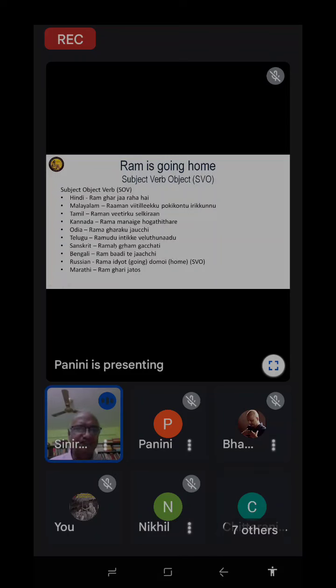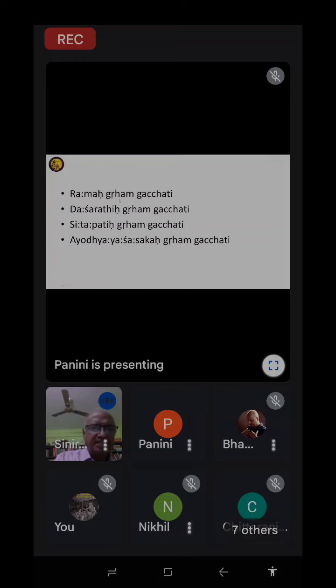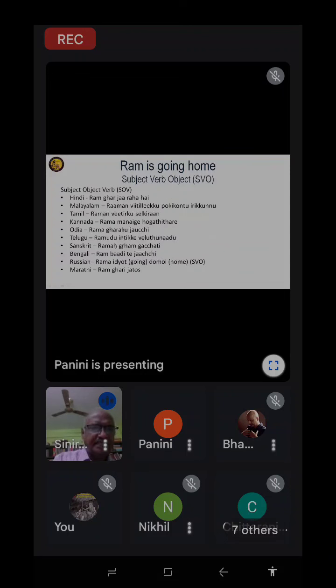Now we look at the first. Deepa, you change this one. The subject, object, verb. No, first is for English, subject, verb, object. The Indian languages have SOV, our order is SOV. This is the correct order. Now, if you look at this, these are the languages we have so far, following one order.